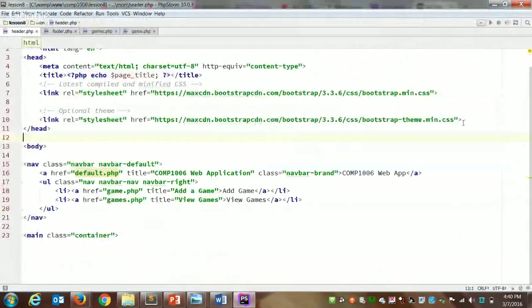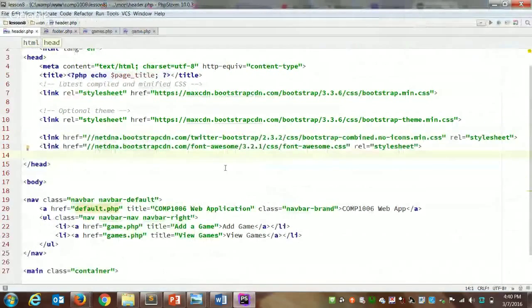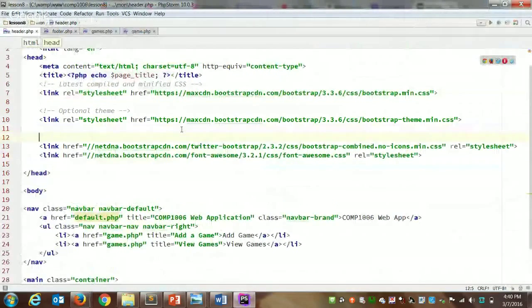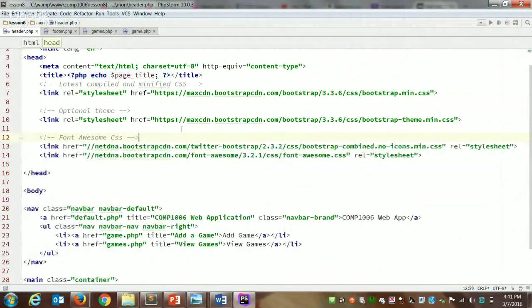I'll go to header.php, and underneath my Bootstrap CSS, by linking to these, we now have access to any of the icons in that 300 plus set of icons.